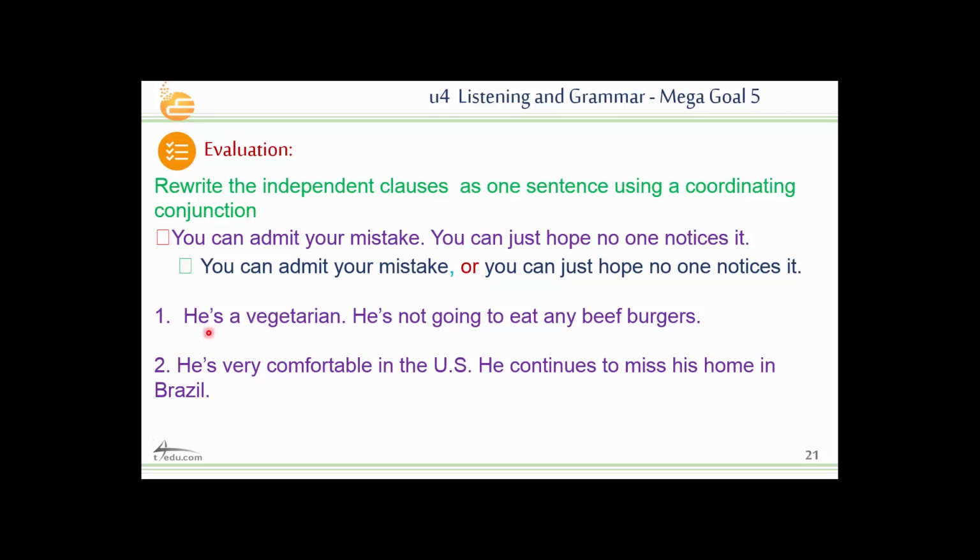Number 2. He's a vegetarian. He's not going to eat any beef burgers. So what do you think the correct coordinating conjunction is here? He's a vegetarian. He's not going to eat any beef burgers. Can we use and, or, but, so, or yet? What do you think?